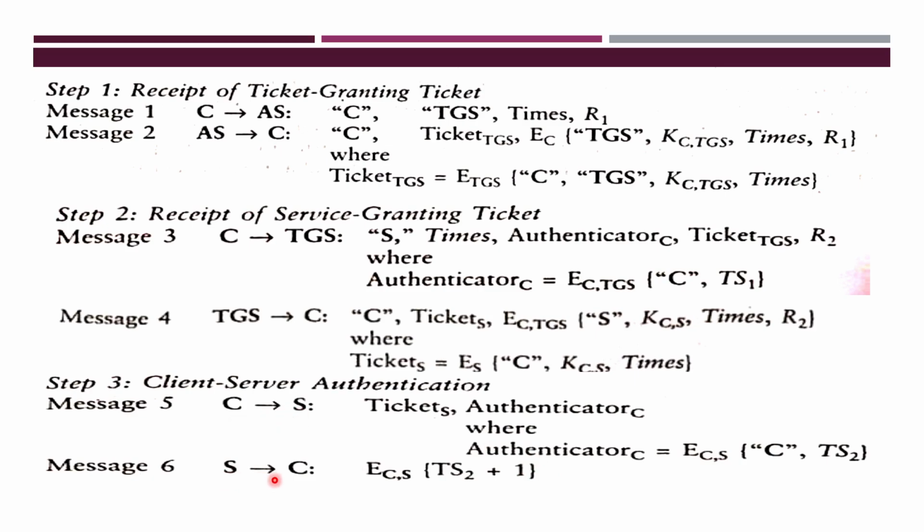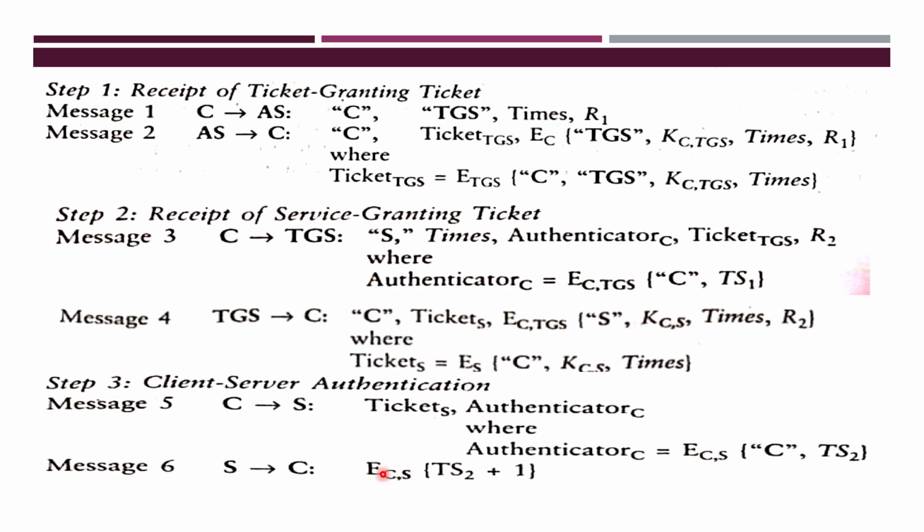Now the server has to authenticate to the client. How? This is the reply message. It contains what? The timestamp plus 1. This information is encrypted using the common session key, the short-term key used between the client and server.